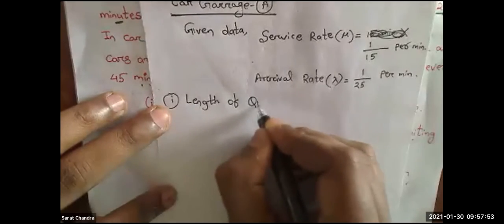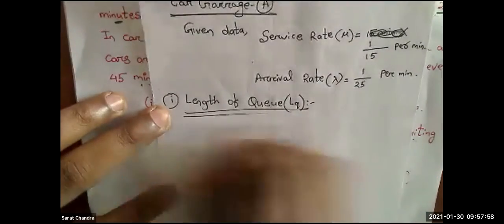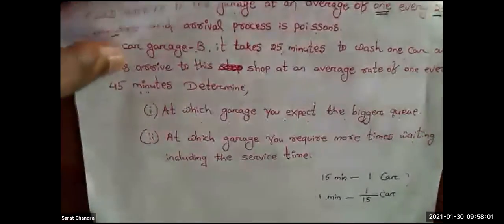So first I will calculate for garage A the length of the queue, LQ. Now what is the formula of LQ? You just have to remember the formula. Length of the queue, LQ equals rho into LS. And what is LS? LS is the number of units in the system, or length of the system. LS equals rho divided by 1 minus rho. Clear? So LQ equals rho into LS, and LS equals rho divided by 1 minus rho.